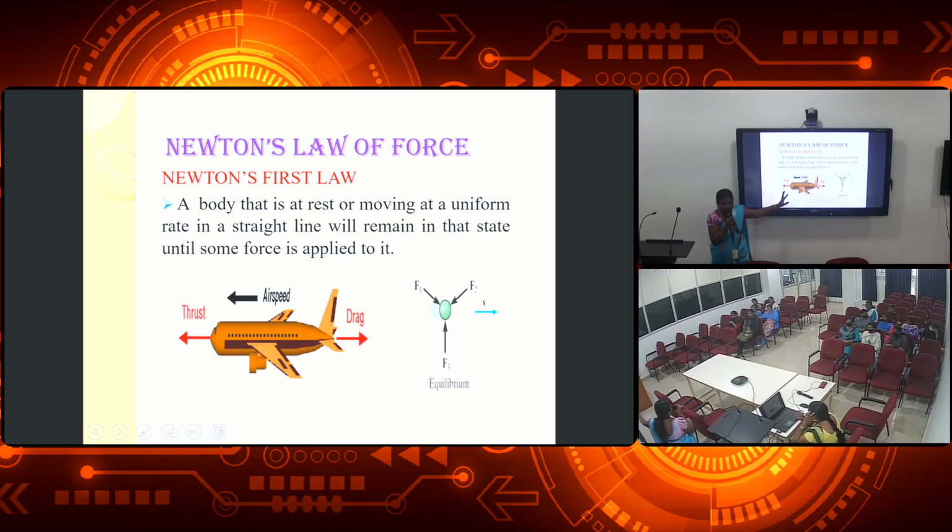Until we apply a force to a body, it remains at rest. Suppose I push a chair, the chair will move. Until then, it will remain at rest. If we give a force to an object, only then will it move. Otherwise, it will remain at rest. That is Newton's first law.